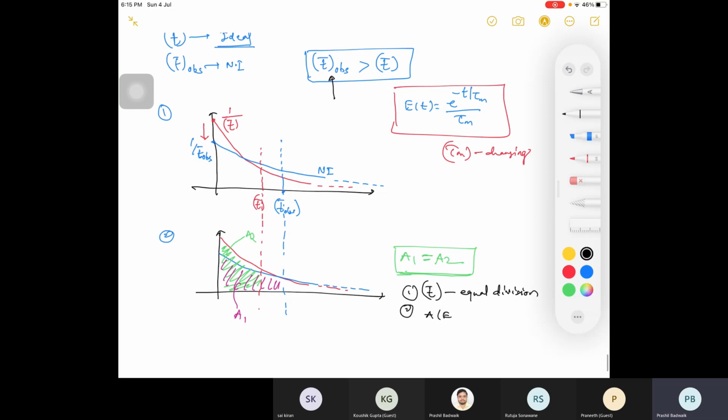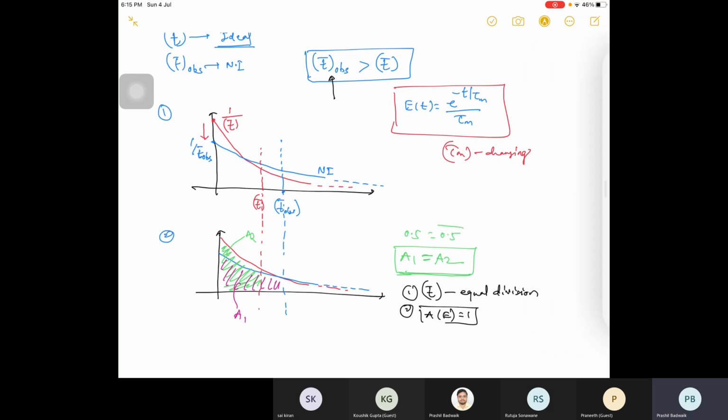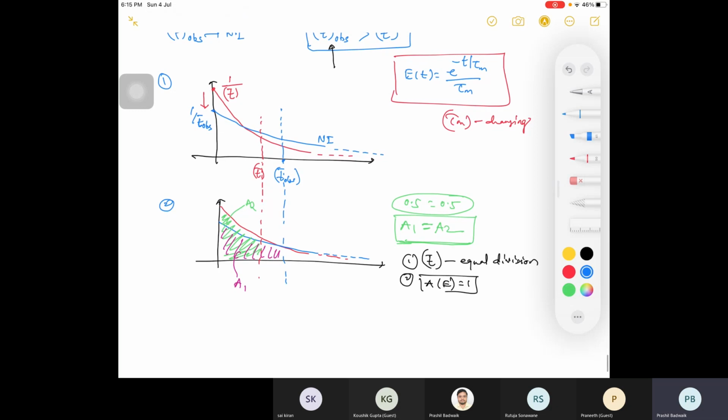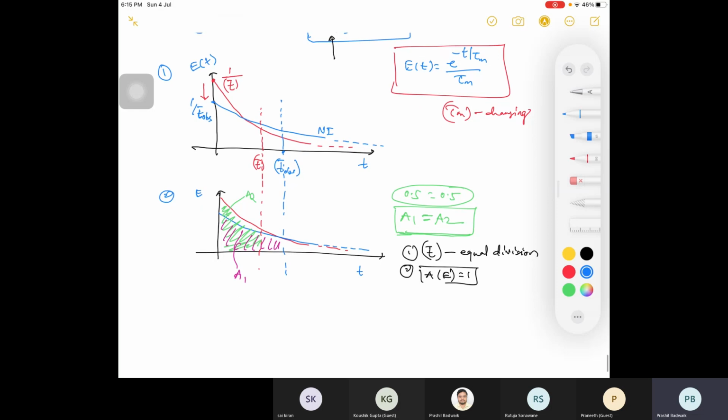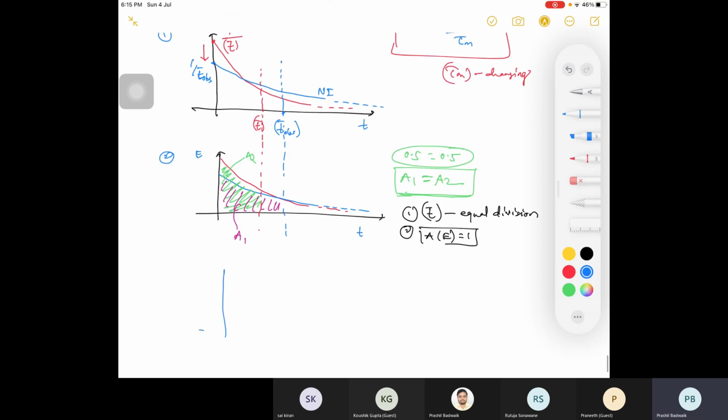Area under E curve is your 1. So this A1 will be your 0.5 and A2 will be 0.5, right? Suppose if it is not E curve, please write here E curve, E of t. This is also your E curve. This is time on x-axis. Instead of E curve, I am having some different curve, right? Suppose concentration term, concentration is being equal.